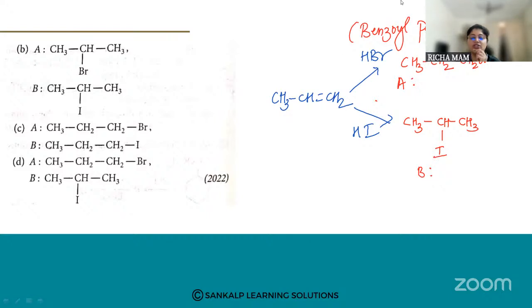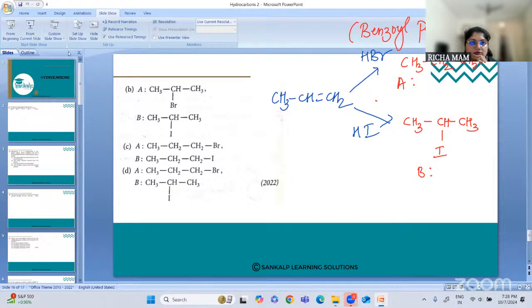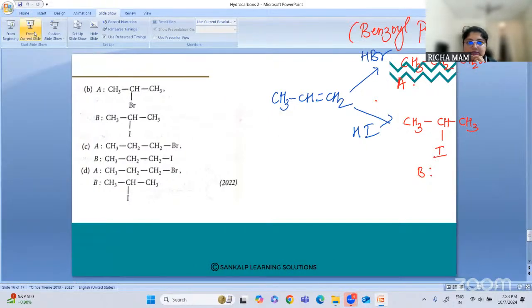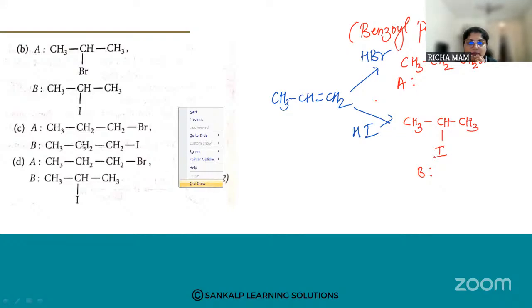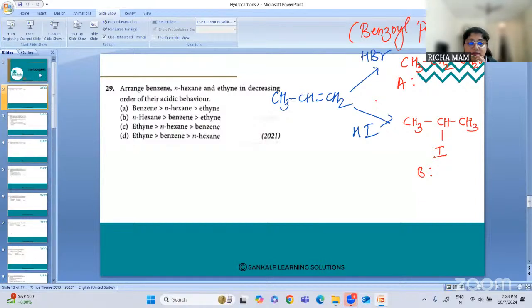So this completes our MCQs on the chapter hydrocarbons. I have tried to take all types of questions, and I have taken most of the questions on the concepts. If you have any books, please solve as many questions as possible. You can solve previous years' question papers also. It will be good practice for you.